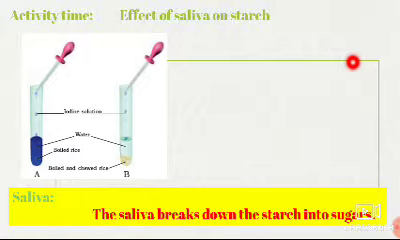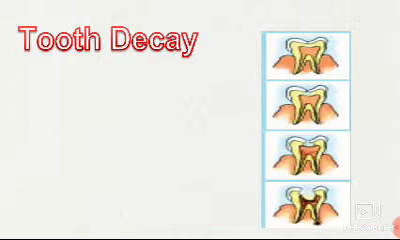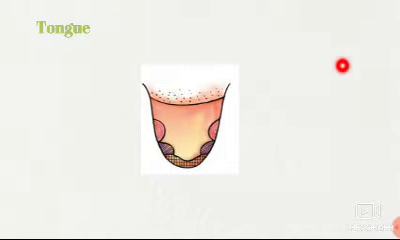Can you see here in A it is blue, but B, no. Why? Because the saliva breaks down the starch into sugars. The presence of blue color indicates the starch, but in tube B it is broken down into sugars, so no presence of starch there. So the teeth and the saliva play an important role here. Next we are going to see another important thing inside the mouth, the tongue. Before the tongue, you can see one more thing about the tooth.